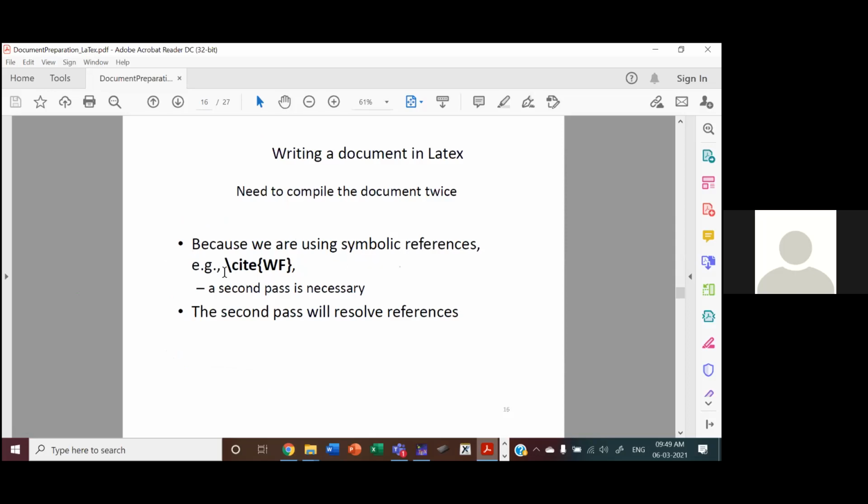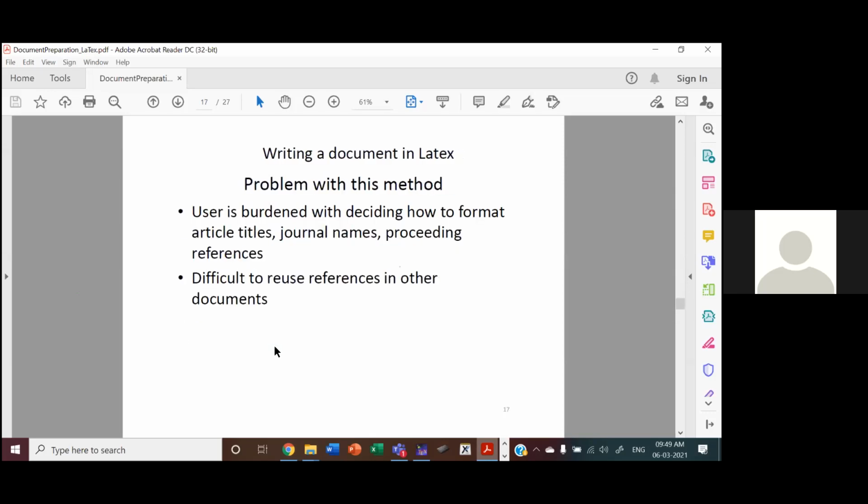Because we are using this reference or citations, we need to compile the bibliography separately and then recompile the main document. So first pass, you compile the main document followed by the bibliography, and second time to resolve the references, you compile the main document once again. So 2 passes, sometimes 3, 4 passes are required to have the correct citations. I'll show you that.